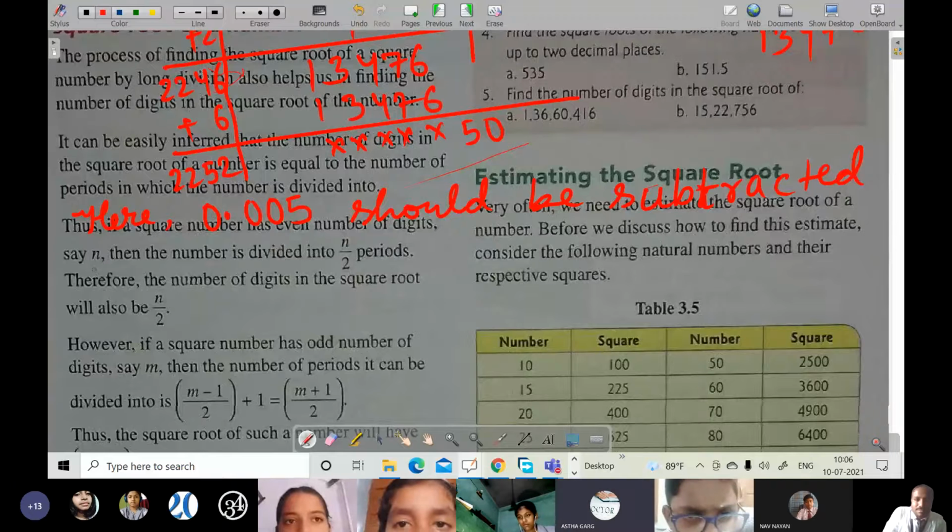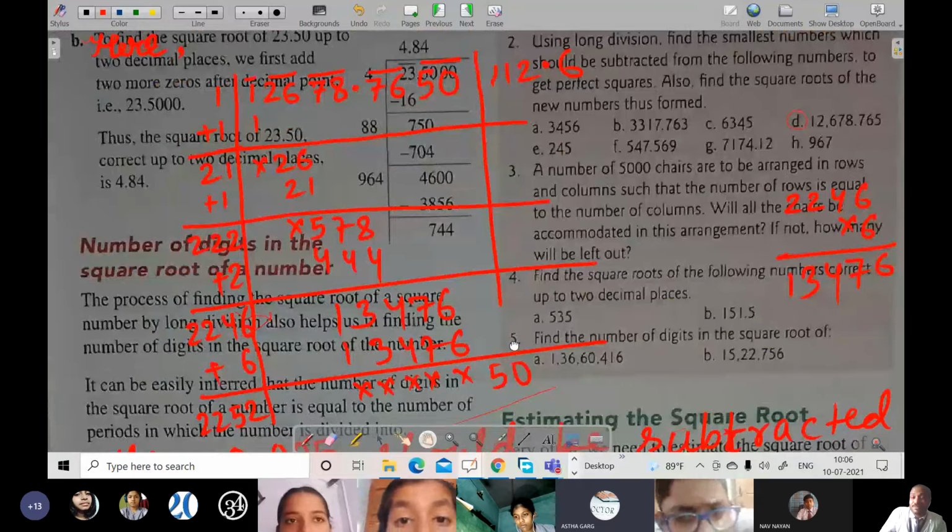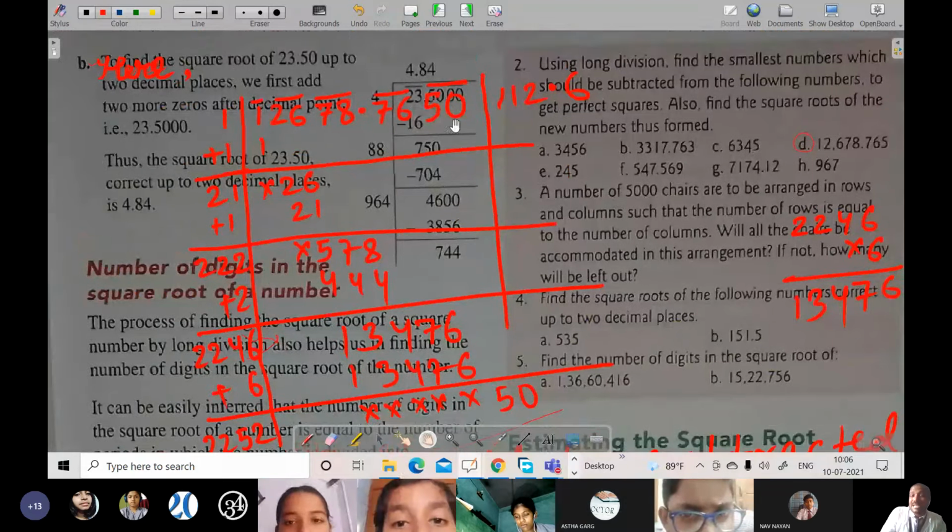Then 0.005 is not given, sir. The last digit is 50, no, sir, after 0.7650. The 0 we had kept ourselves. And after the point, if after a number only 0 is there, then it doesn't have any value. So I am writing 0.005 only. Even you can write 50 also. Okay, it should be subtracted from how much?